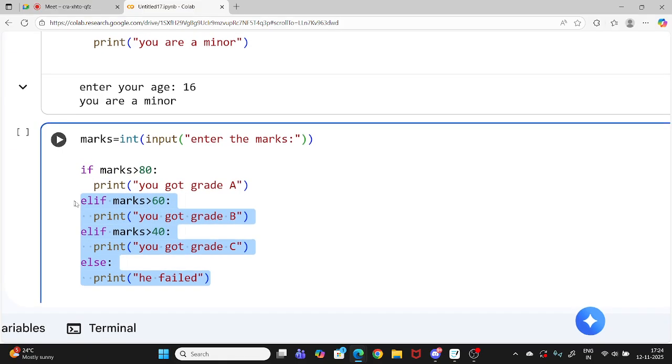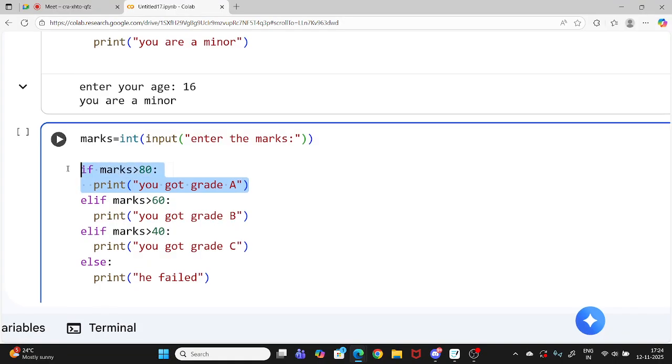Because this part is necessary, you have to write it obviously, otherwise what is even the function if you are not writing this part? So one condition you have to check. This elif part we use when we have many conditions, like here we are checking two or three conditions, right? That's why we use elif. You might think that we can simply write if again, but that's not how we use it. We use elif for the second condition, and for the third condition we use elif again. For however many conditions, you can add one more.